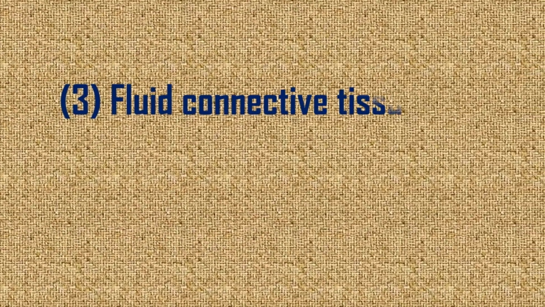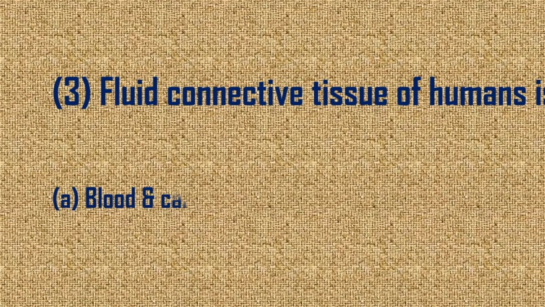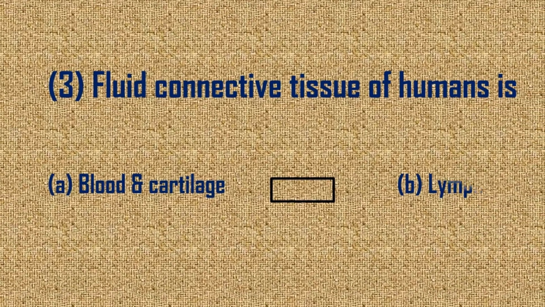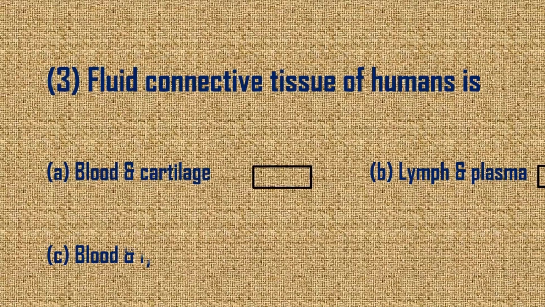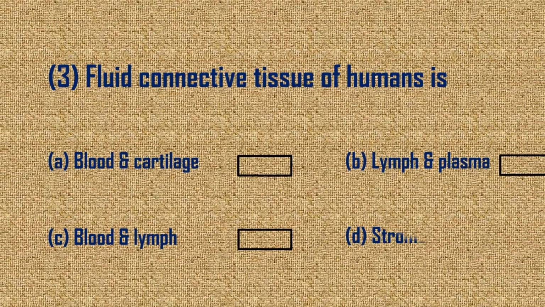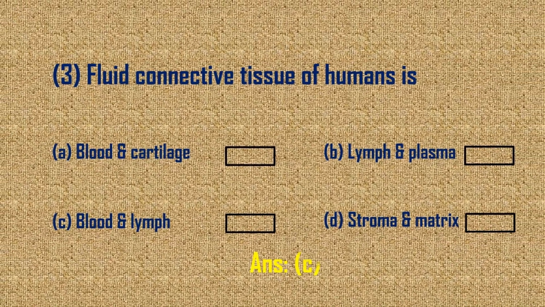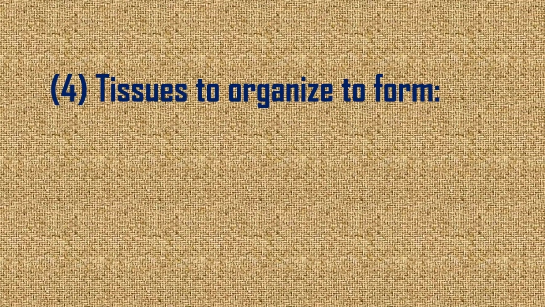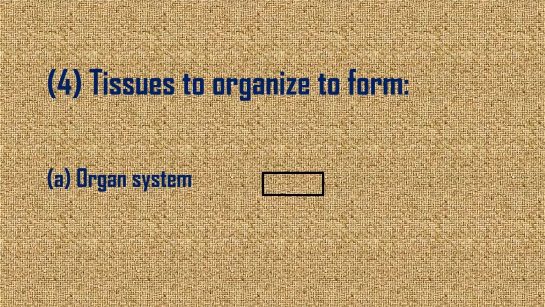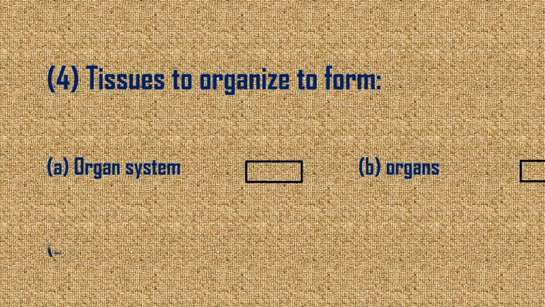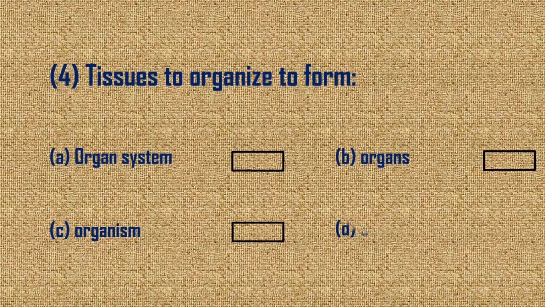Fluid connective tissue of humans is: blood and cartilage, lymph and plasma, blood and lymph, stroma and matrix. Answer is C. Tissues organize to form: organ system, organs, organism, cell.